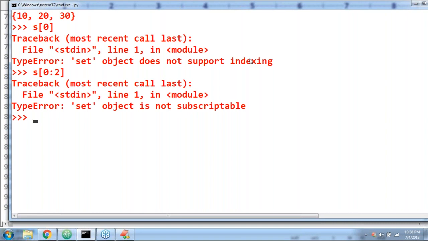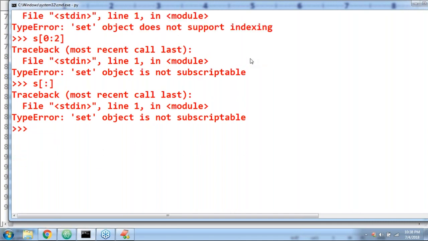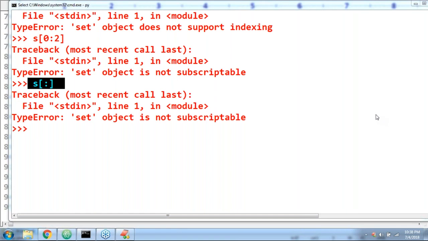Now I have one small doubt. Yeah, it is not allowed. The colon symbol is not allowed, which means the slice operator is not applicable. Clear?